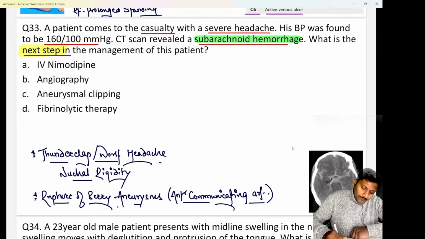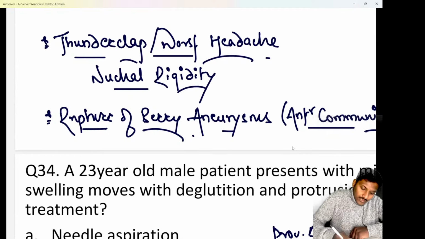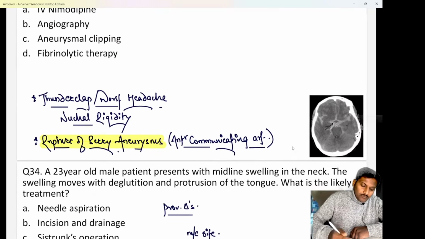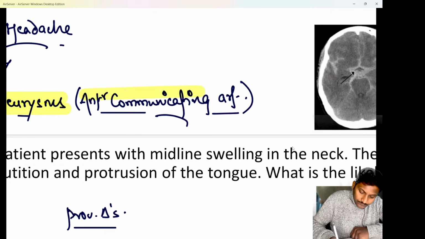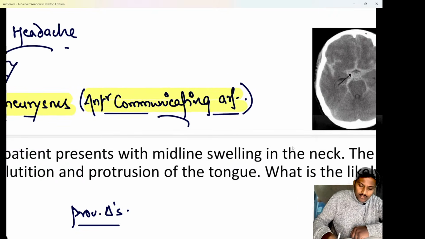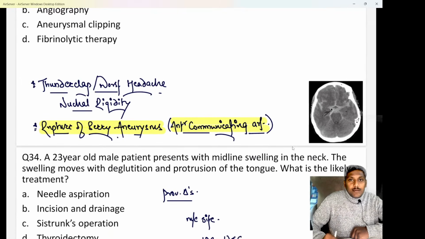Secondly, do remember, one of the leading causes of subarachnoid hemorrhage is rupture of berry aneurysms, right? A spontaneous rupture of berry aneurysms will cause a subarachnoid hemorrhage, and the commonest vessel to bleed is the anterior communicating artery. The commonest vessel to bleed in subarachnoid hemorrhage is the anterior communicating artery.